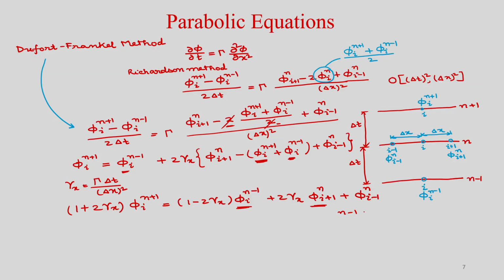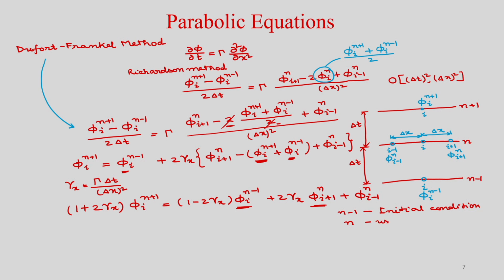So, once it is known, then n minus 1 you take as the initial condition. Okay. So, n level, now you get the solutions using one time step method.